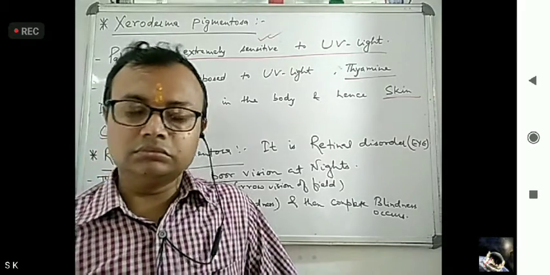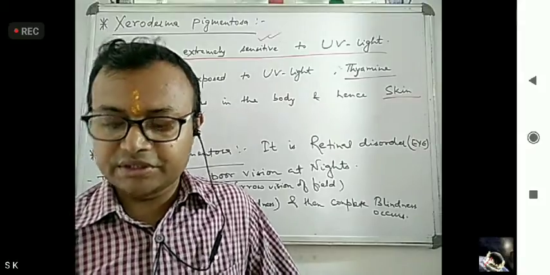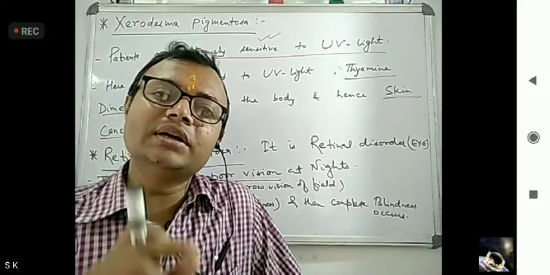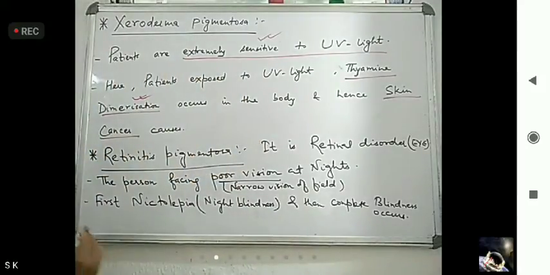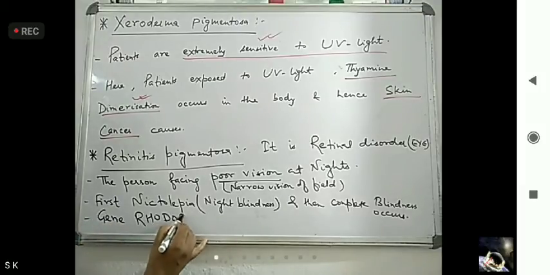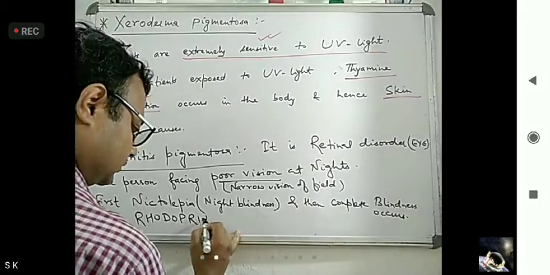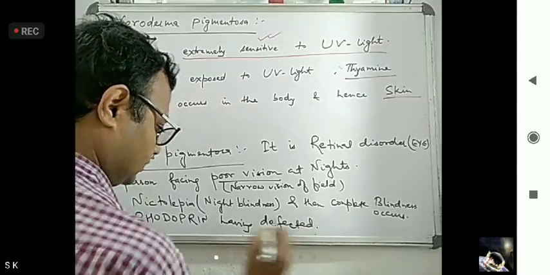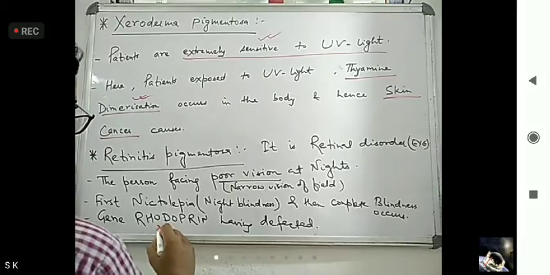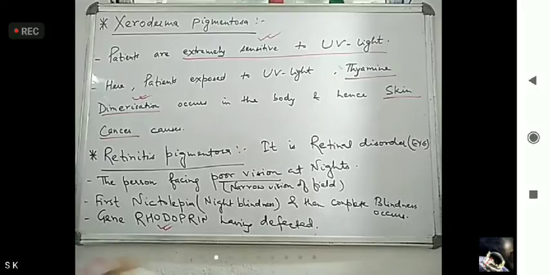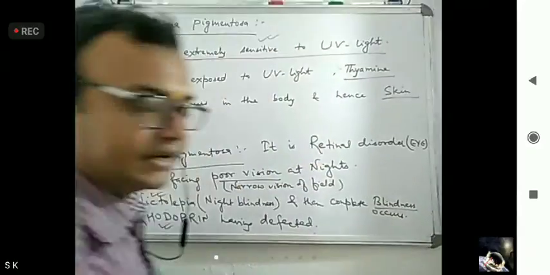Now here, one gene is there, named rhodopsin, and that gene has defects. You have to remember that this gene name causes retinitis pigmentosa. So first nyctalopia, that is night blindness, happens, and then complete blindness occurs.